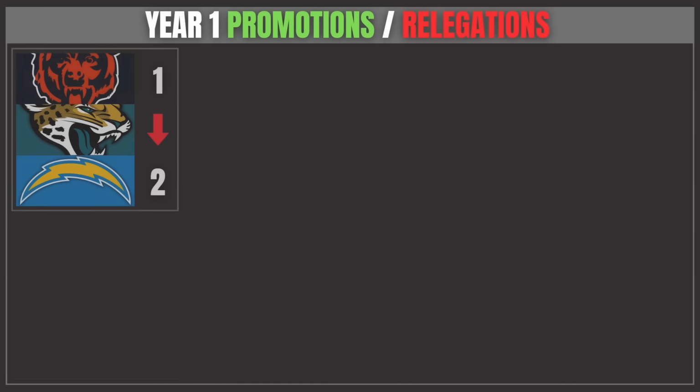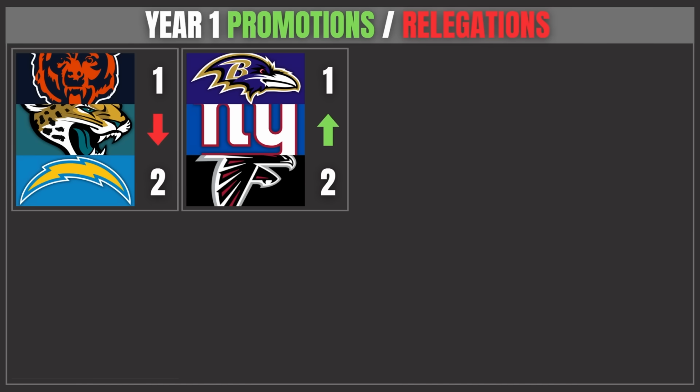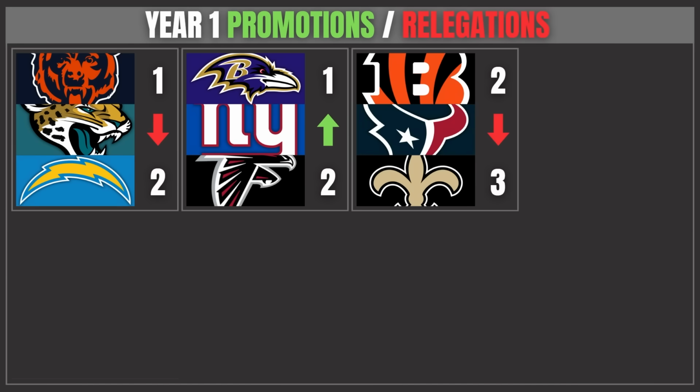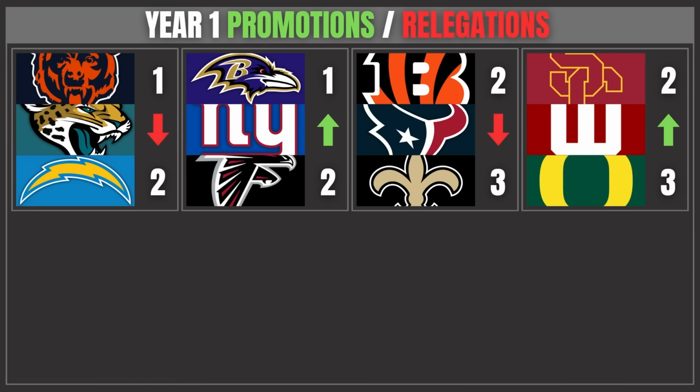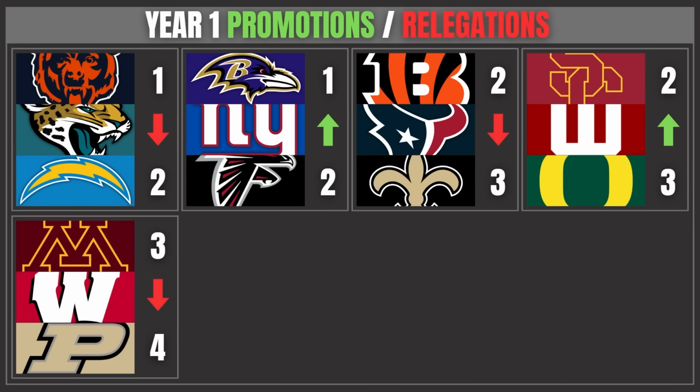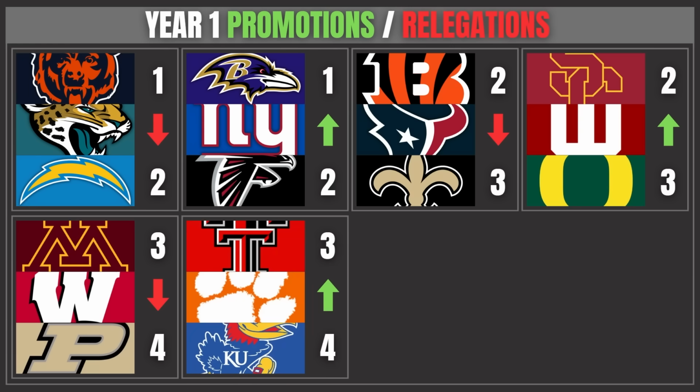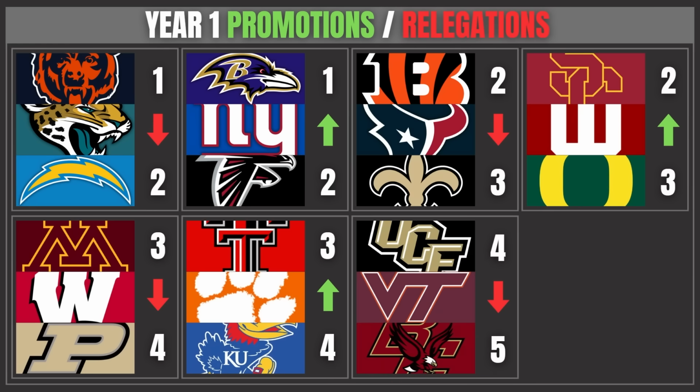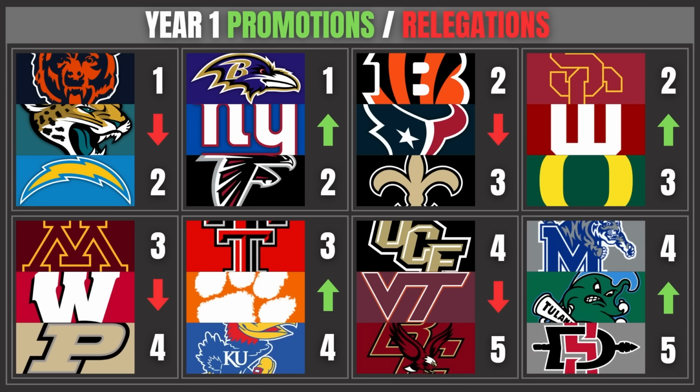And now for a quick recap from year number 1, the 24 teams on the move with our promotions and relegations. Going down from the 1st to the 2nd level, the Premier to the Super, the Bears, the Jaguars, and the Chargers. But getting promoted up to the Premier League is going to be the Ravens, the Giants, and the Falcons. The 3 teams joining college football in the Power League will be the Bengals, the Texans, and the Saints. Whereas the 3 teams joining the NFL will be USC, Indiana, and Oregon. Going down to the Standard League will be Minnesota, Wisconsin, and Purdue. And going from Standard to Power will be Texas Tech, Clemson, and Kansas. Getting relegated down to the bottom of the pyramid is UCF, Virginia Tech, and Boston College. And escaping poverty will be Memphis, Tulane, and San Diego State.